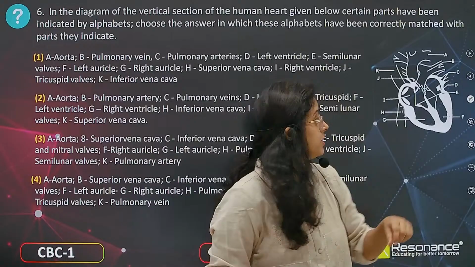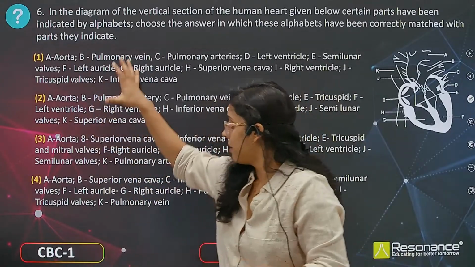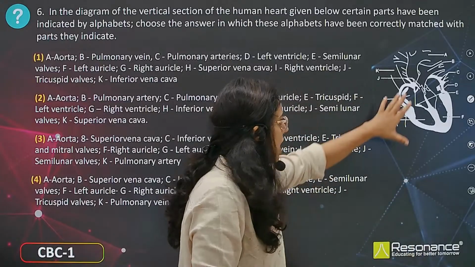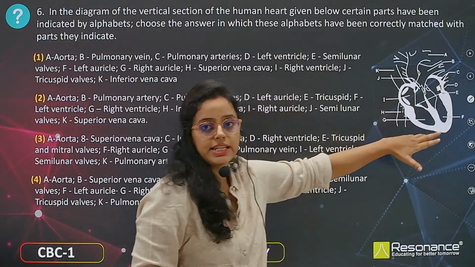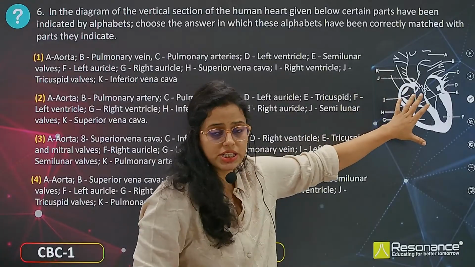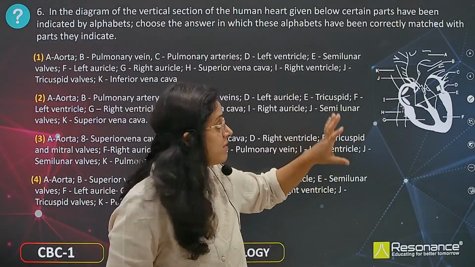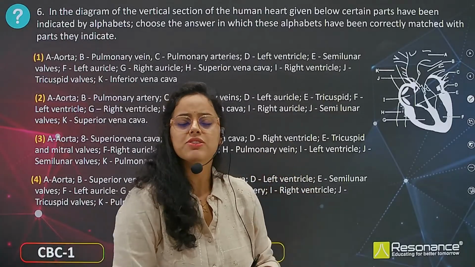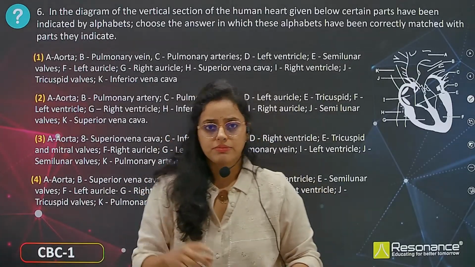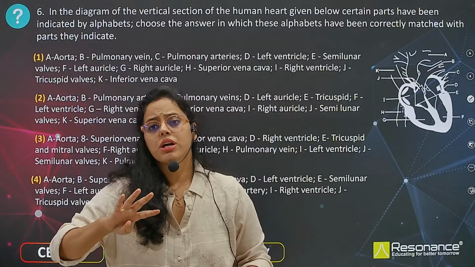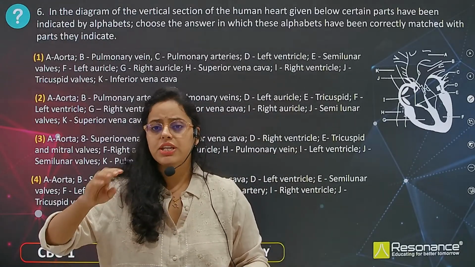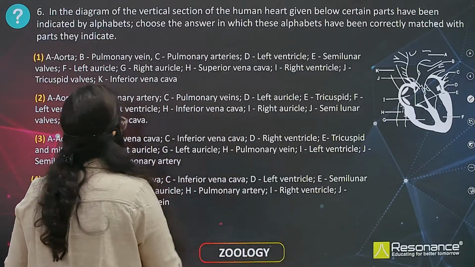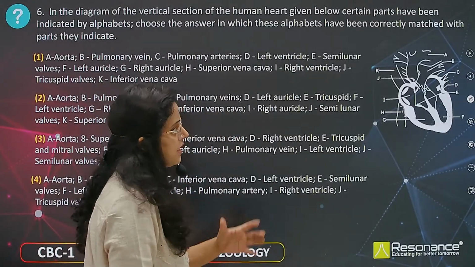Now here, the 6th question, which is very big on the screen. Let me explain. You have to see the structure of the heart, A, B, C, D, E, F, G. You must be having the worksheet. Open your worksheets, you can see the diagram very clearly. You just have to label the heart structure. You must have remembered aorta, pulmonary vein, pulmonary artery, ventricles, valves, auricles or atria. Okay, so let us see those structures.